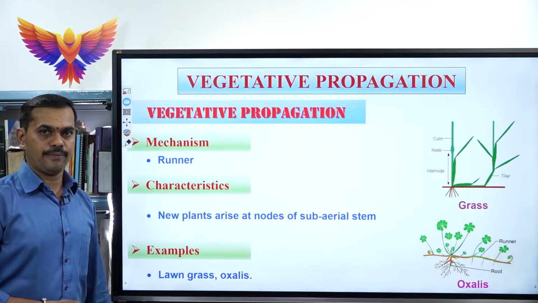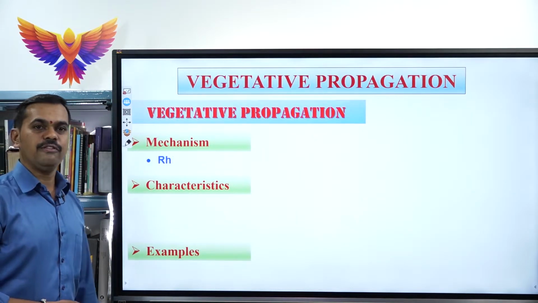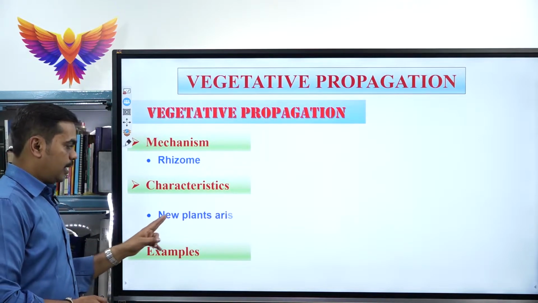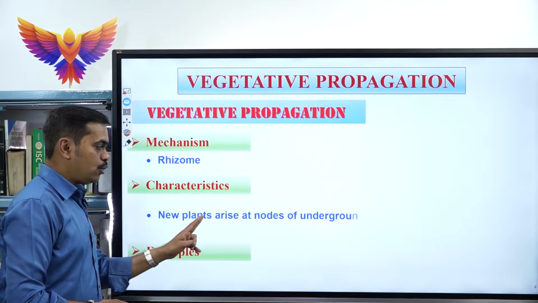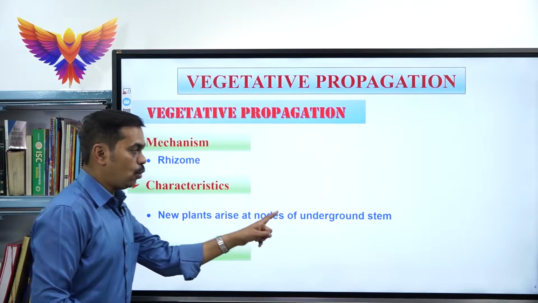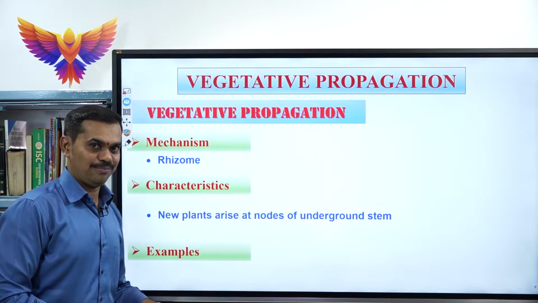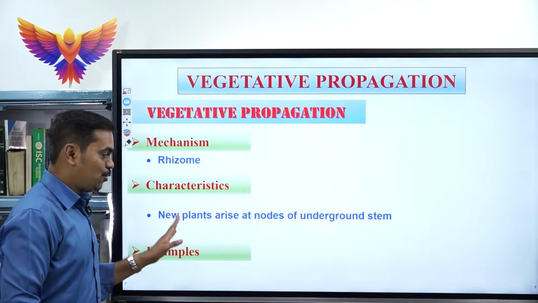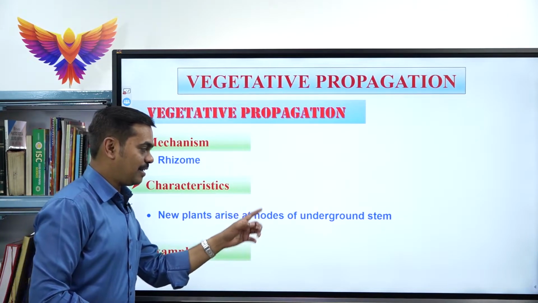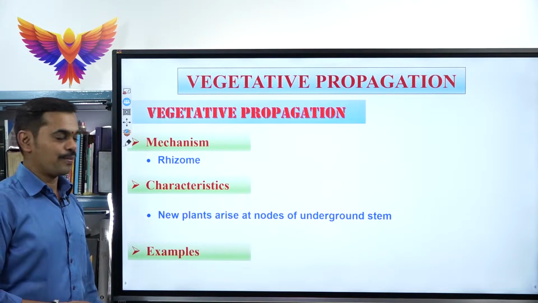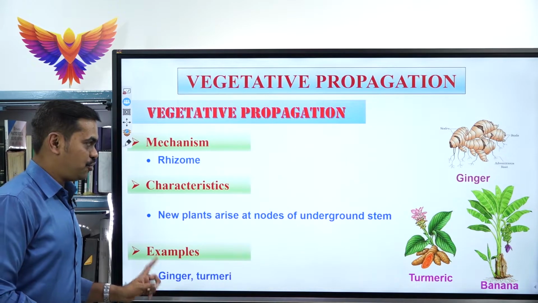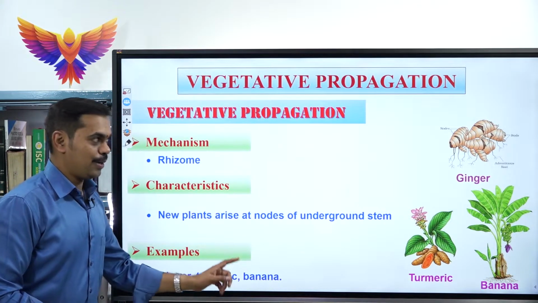That is most important. Now the next, second one, which is called rhizome. Rhizome means here the new plants arise at the nodes of the underground stem. Previous slide, subaerial stem, but here the new plants will arise at the nodes of the underground stem. Best example, again very important: ginger, turmeric, banana.